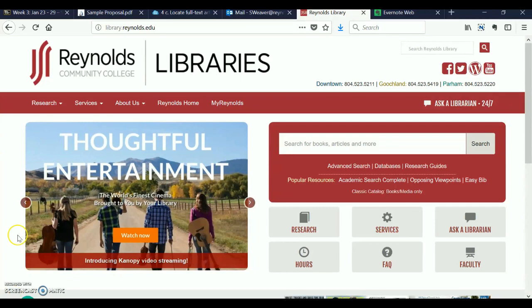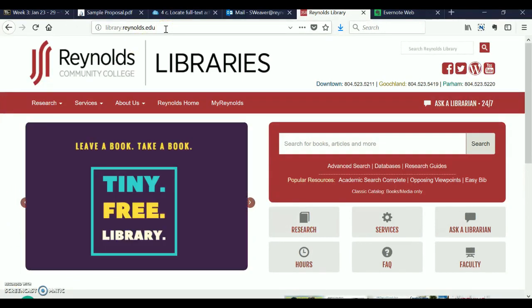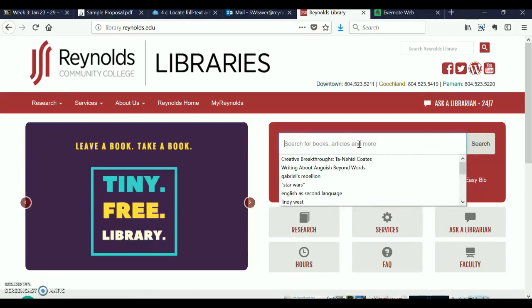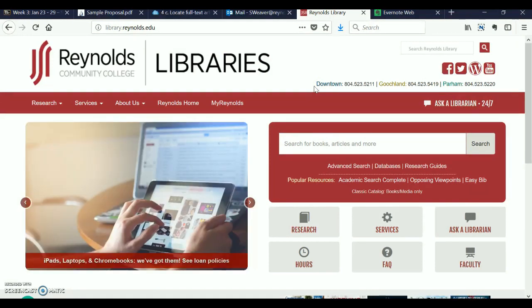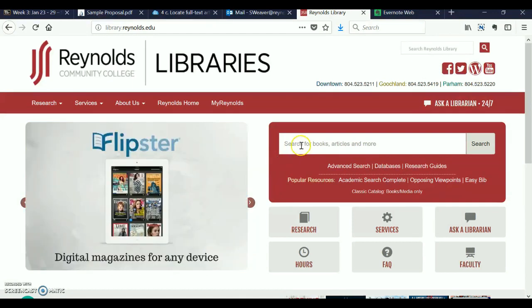Okay, so we're going to go to the very front page of the Reynolds Library website. It's library.reynolds.edu, and you can see there's this search bar here, and basically what this does is search anything that the Reynolds Library either has or has access to. So we're talking about books, articles, movies, anything at all. So let's just start there and kind of see what we get.